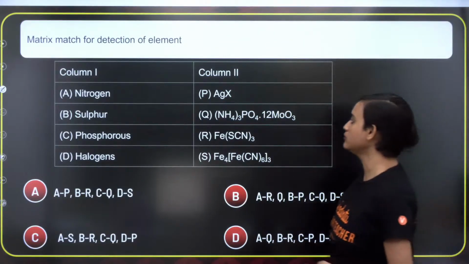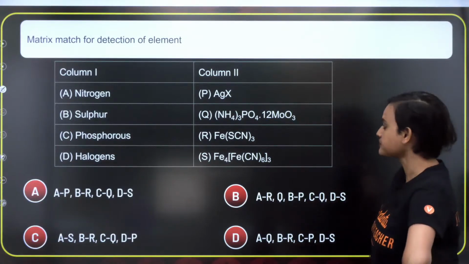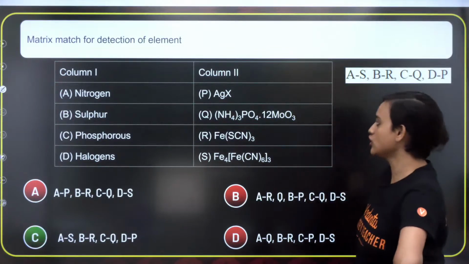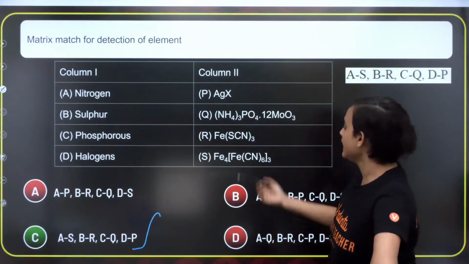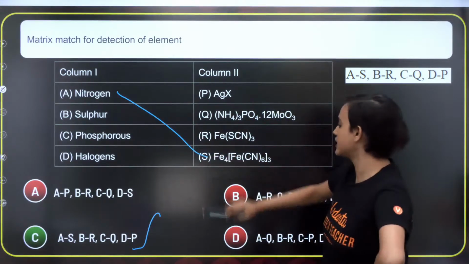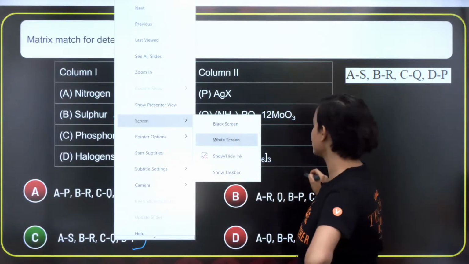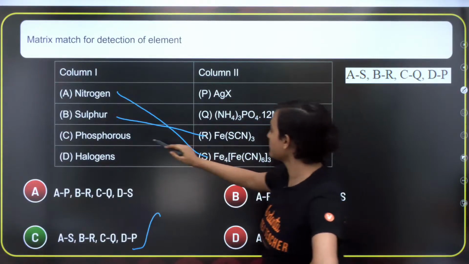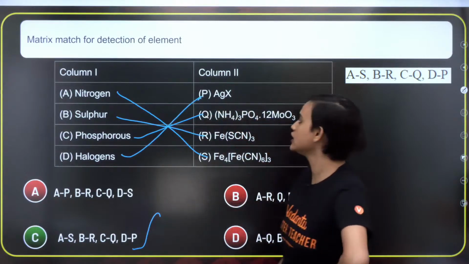Chalo, moving on. Matrix match for the detection of elements. The correct answer is option C: A-S, that means nitrogen for this; B-R, so sulfur for this; C-Q, that means phosphorus for this; and halogens is A-G-X, okay?